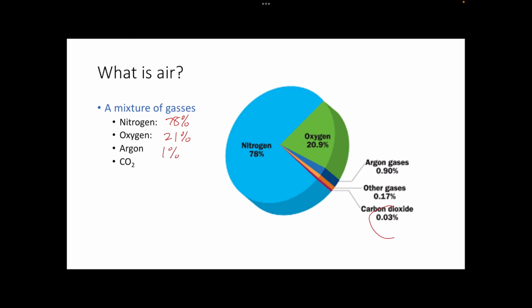And if you look, carbon dioxide here as a total percentage is just 0.03% of our air. So carbon dioxide is a very small percentage of our air, but as we'll see later, it affects the greenhouse effect on Earth a lot. So we'll be talking about that in more detail later. So most of our air is nitrogen. And if you guys remember, nitrogen has a triple bond. The Lewis structure looks like this. And that triple bond makes it very stable and hard. So that means it's inert. It doesn't react with very many things. And it's hard to pull the nitrogen apart.